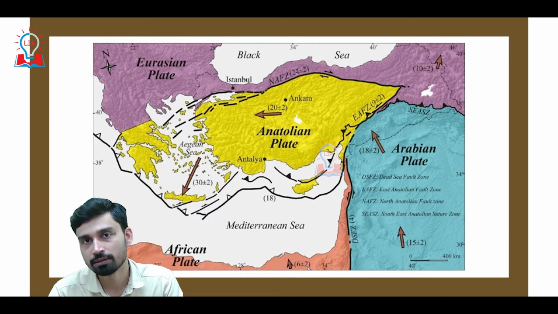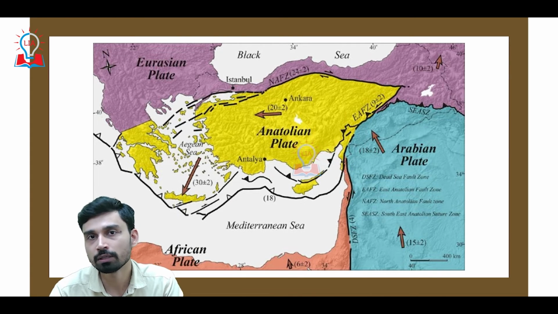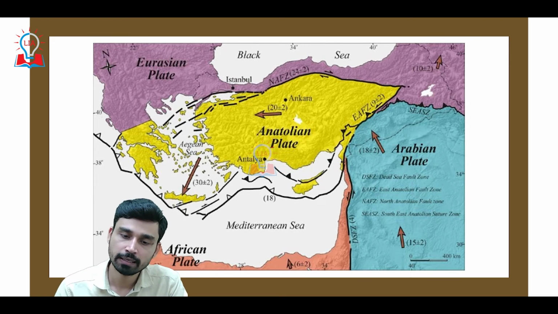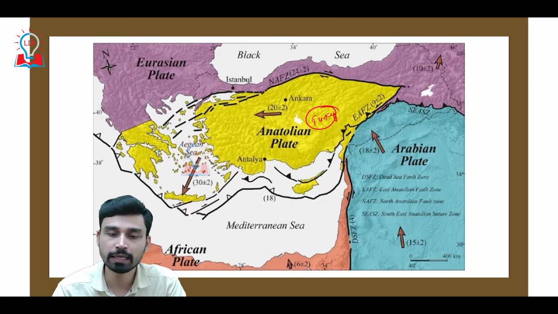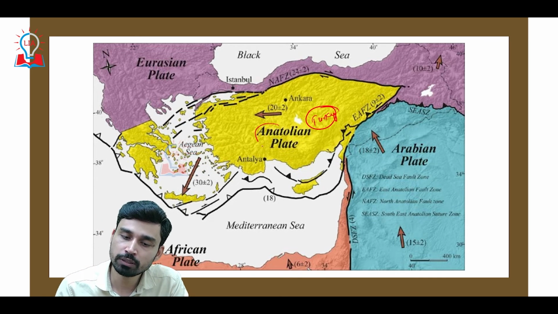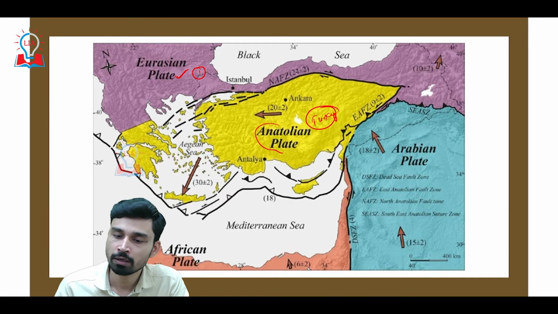As we have discussed slightly before, the plates of the earth are not steady, but are continuously moving with respect to each other. And that is why this is the Anatolian plate, on which Turkey currently is situated. If you look around Turkey, we can see that the Anatolian plate is surrounded by the Eurasian plate from the north, the Arabian plate from the east, and the African plate from the south.